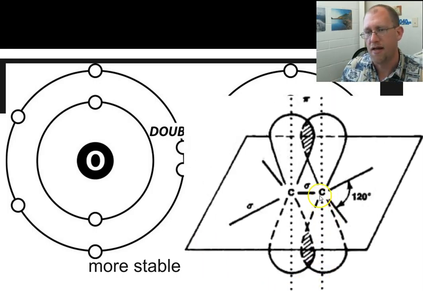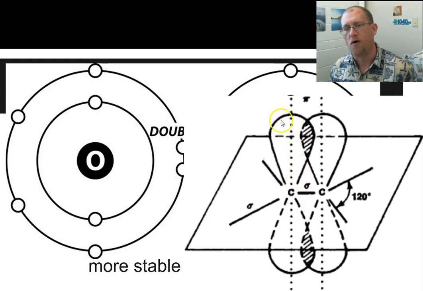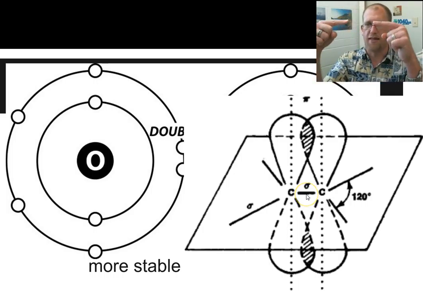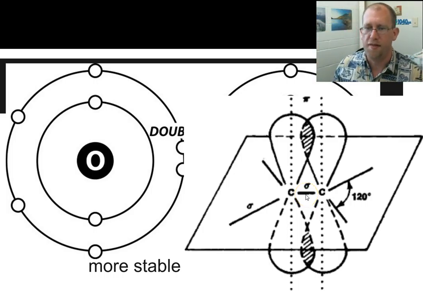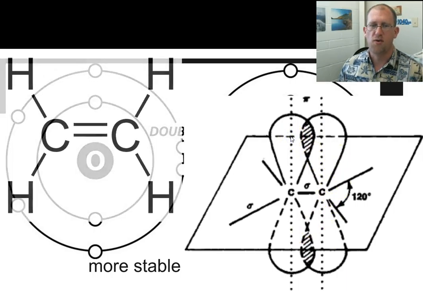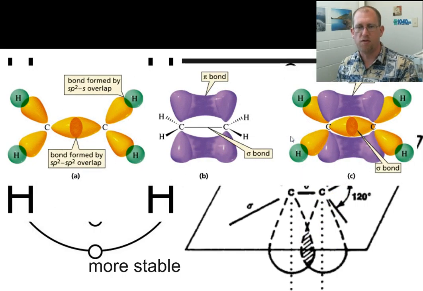Here's what it would look like in a diagram of energy shells or of orbitals. These 2 carbons are sharing a pair of electrons end to end, like this. And then the p orbitals, this is the s orbitals, the p orbitals that go up and down from these carbons overlap. And so they get to share these electrons here, and that's called a pi bond or a double bond. You can also have the double bonds written multiple ways.